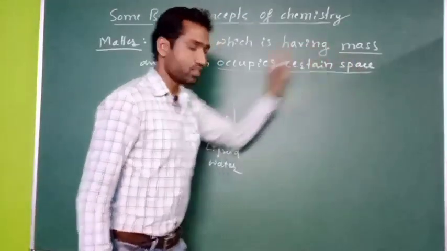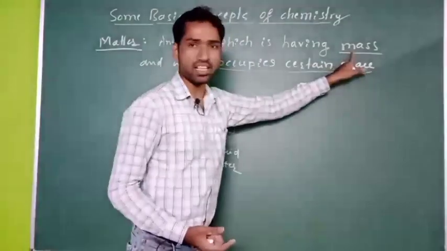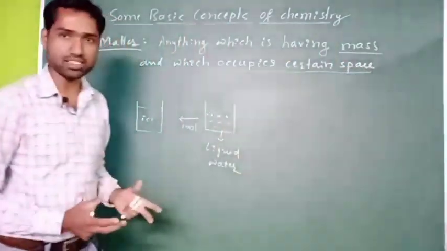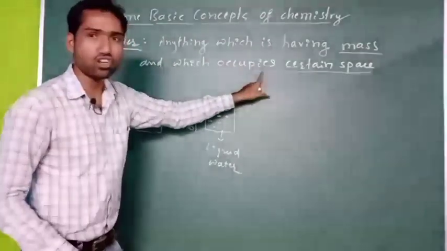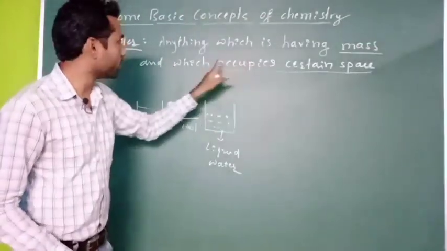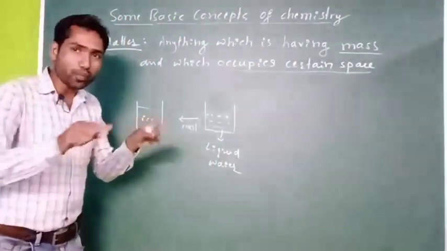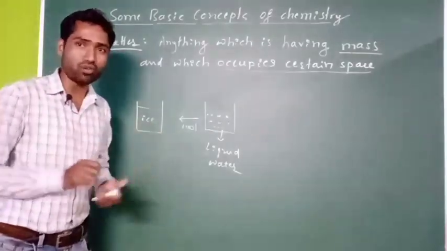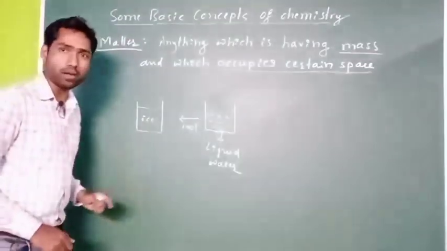If you take a certain amount of ice, that has a certain mass. Second criteria, whether it is occupying certain space or not. Of course, the ice is also occupying certain space that is available for it. Therefore, ice is also a matter.